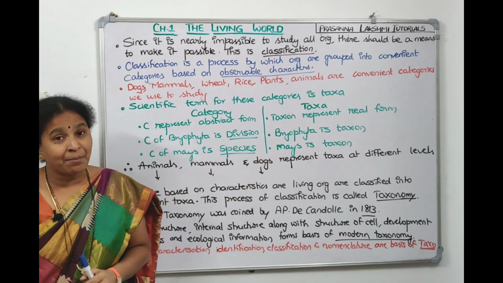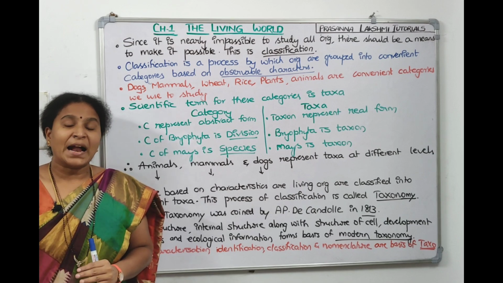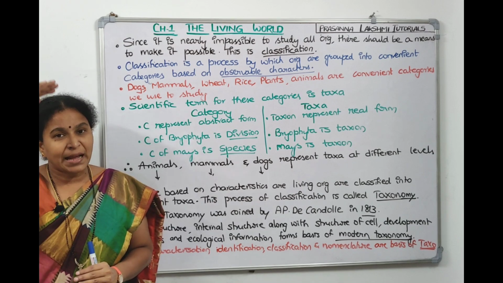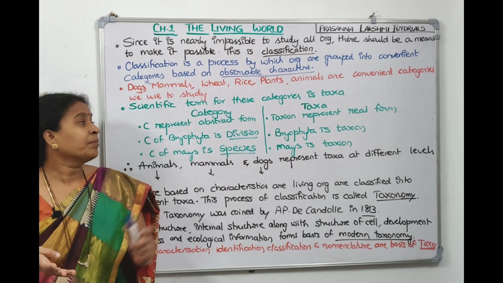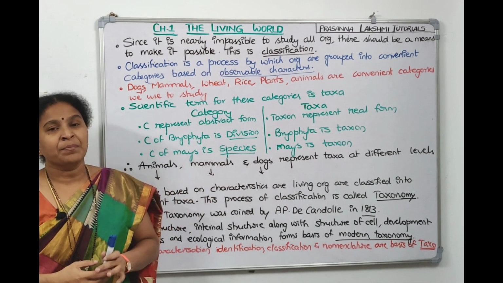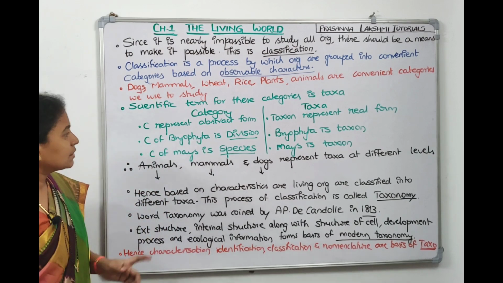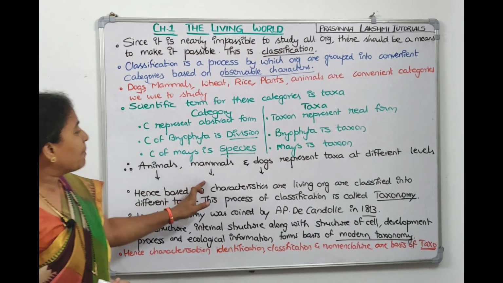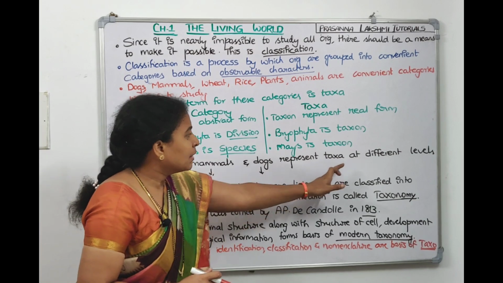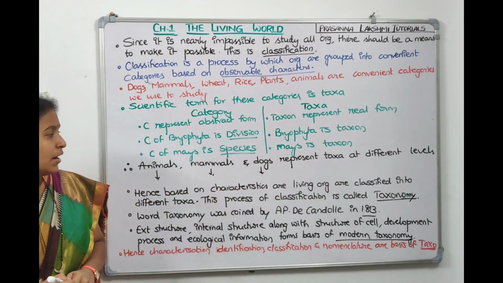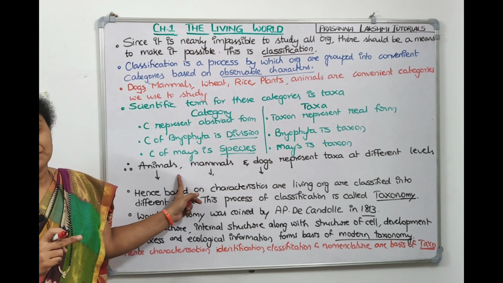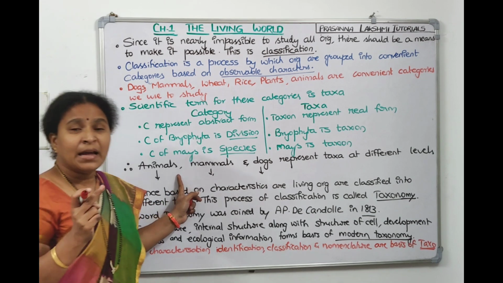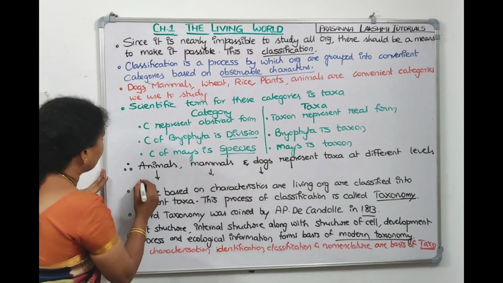Taxon denotes the name, whereas the taxonomic category it belongs to, if it is division, kingdom, class, order, is called the category. And in NCERT, they asked this: let us try to write down animals, mammals, dogs, all of them are different taxa at different levels. For example, animal, to which taxa does it belong? What scientific name do we give for animal? Animal means it's a kingdom, right? Animalia, it is a kingdom.